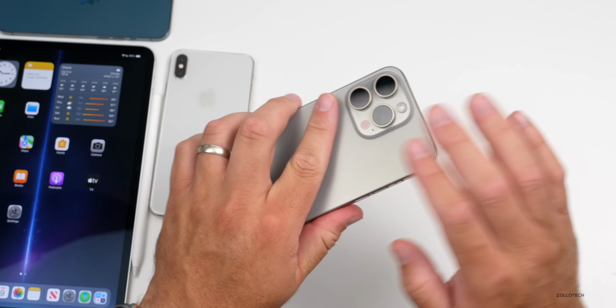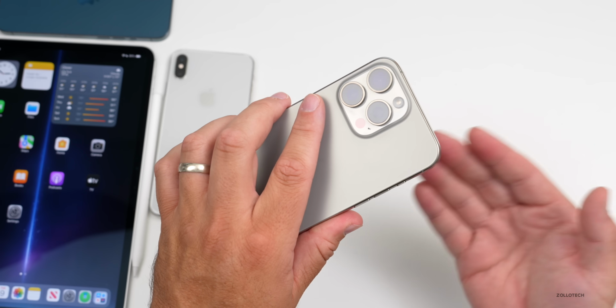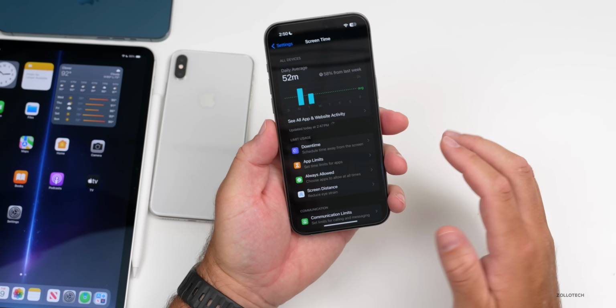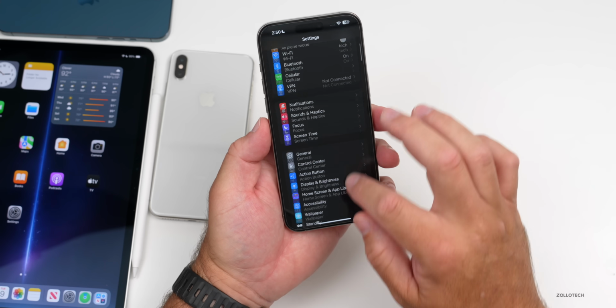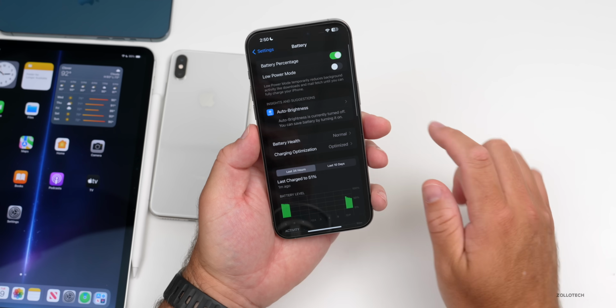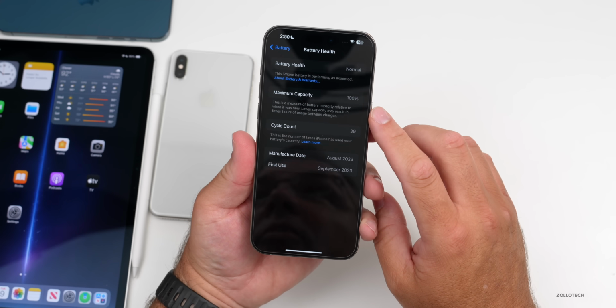As far as overall heat, well, the phone is nice and cool for the most part, hasn't really heated up, and I've shown that in my weekend follow-up videos. When it comes to battery, I'll share my battery health, but battery life takes a few days to measure. We can talk about that in the weekend follow-up video. But if we go to battery health, you'll see here I have 39 cycles with 100% capacity.